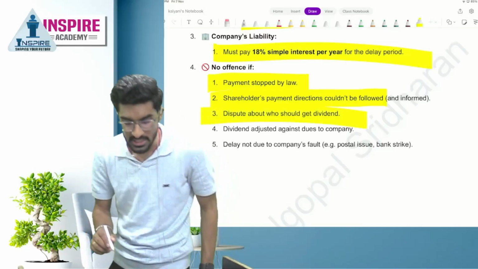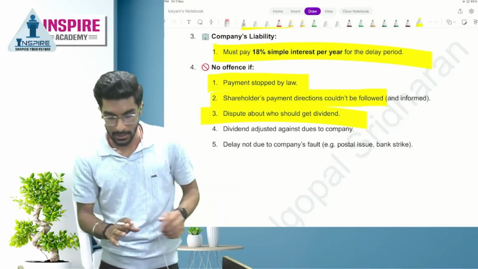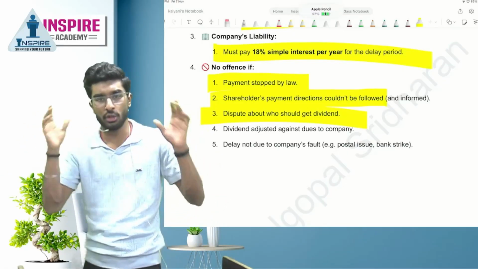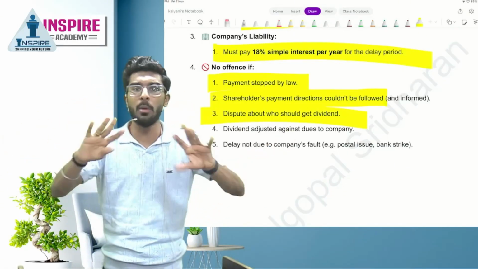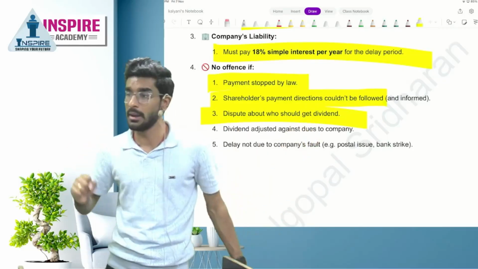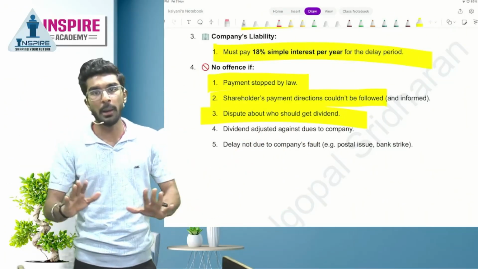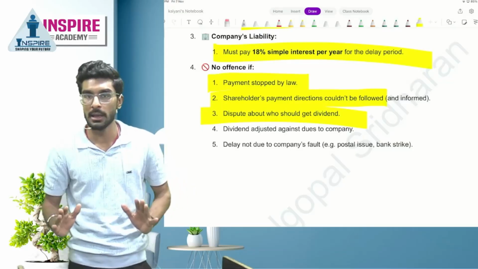Number 3 is, people, dispute about who should get dividend. So shareholders are holding shares jointly. Now they are fighting among themselves about who should receive dividend. In that case, till the dispute is resolved, the company can choose not to pay the dividend.